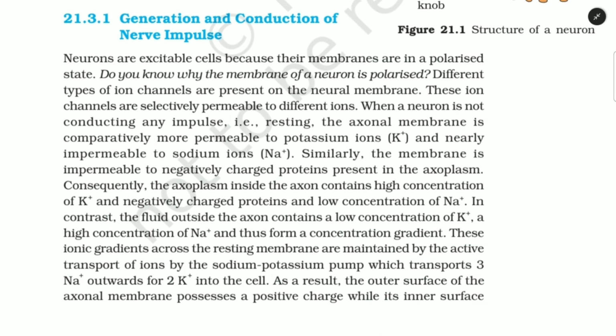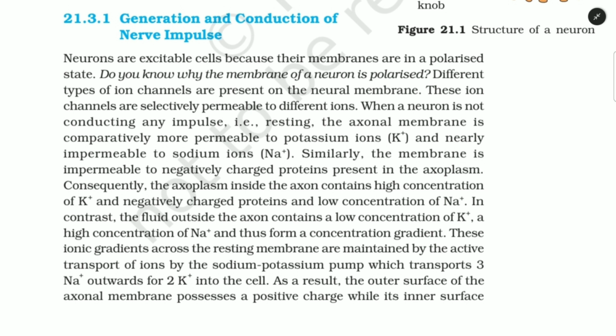Generation and conduction of nerve impulse. Neurons are excitable cells because their membranes are in a polarized state. Different types of ion channels are present on the neural membrane. These ion channels are selectively permeable to different ions. When a neuron is not conducting an impulse, that is, resting, the axonal membrane is comparatively more permeable to potassium ions, K+, and nearly impermeable to sodium ions, Na+.